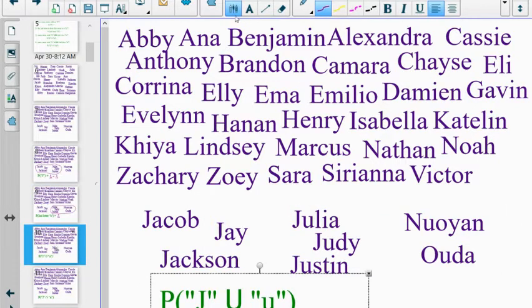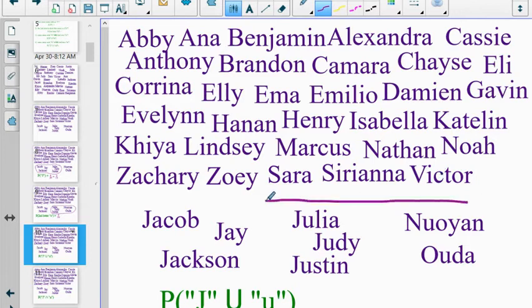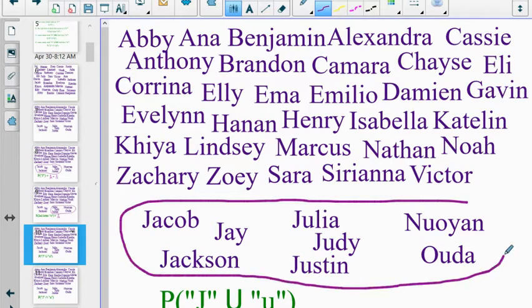And then the trickier ones, the probability the name starts with J or the second letter is U. Now I'm counting all of these people. Those that start with J, those that have a second letter U, and those that have both. I'm counting all of them. Now I'm not double counting these people in the middle. They're just as important as the rest of the people in the class. And so I'm just counting. I've got 3, 4, 5, 6, 7, 8. And so my probability in this case is 8/39.